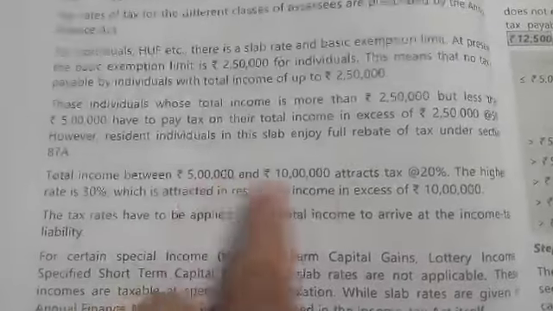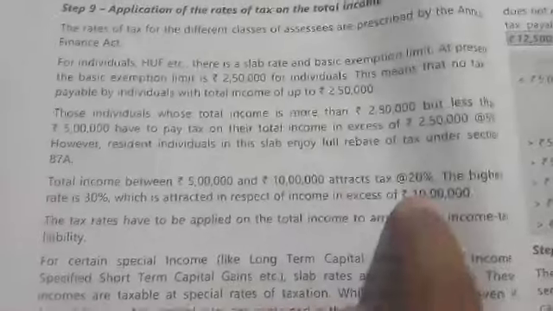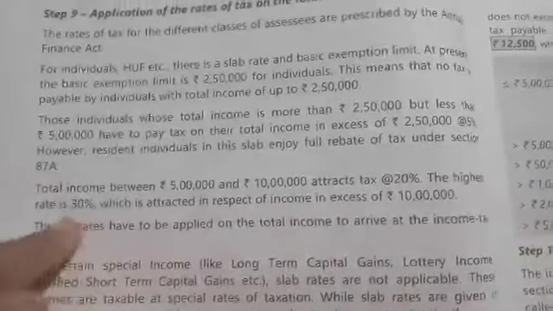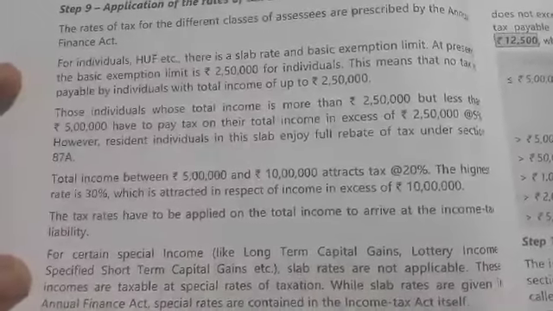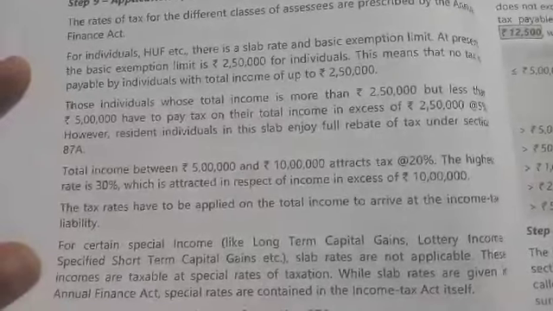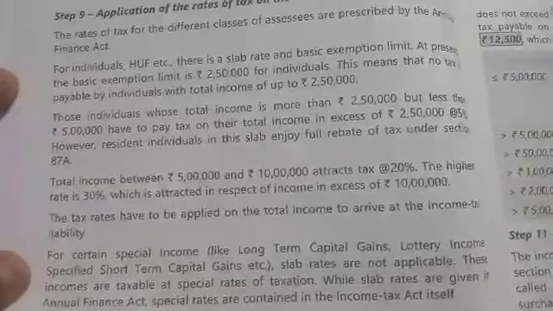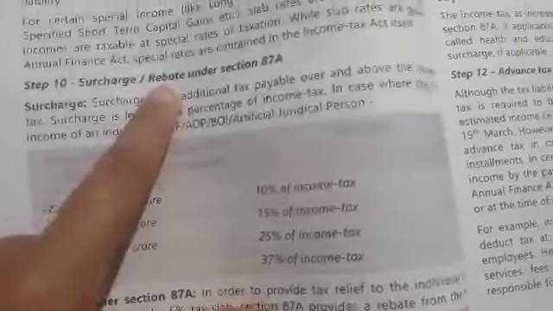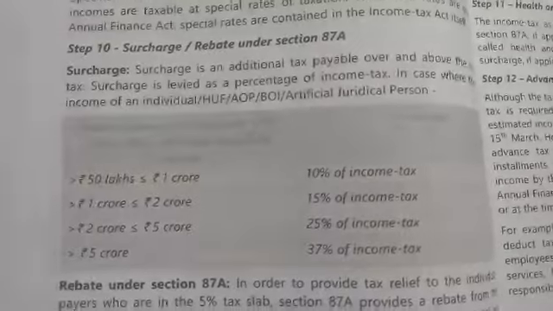Then from 5 lakhs to 10 lakhs, 20%. Then above 10 lakhs is 30%. This is for the normal citizen. For senior citizen and very senior citizen, the rates will differ. Next is if you have to apply the surcharge or rebate. See, rebate is basically if your income is 5 lakhs and below, you will get a rebate.